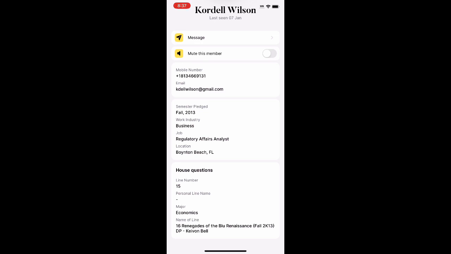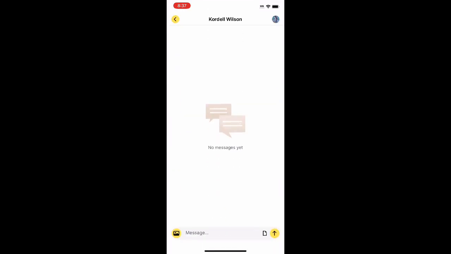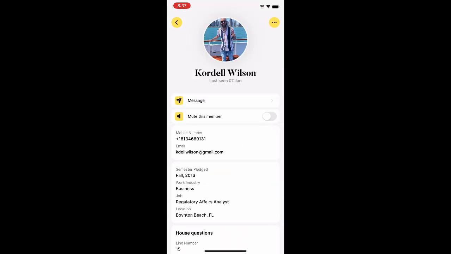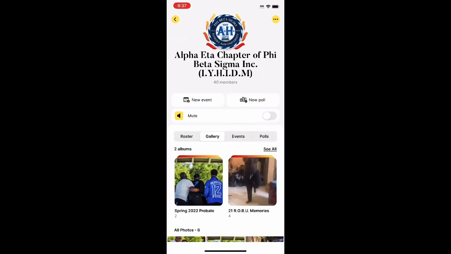And we see that Cordell's a 15, and he elected not to put his line name. But this is essentially how it looks when you pull up a brother's profile. From here, you could send him a direct message from this page, or you could just mute this member if you want to do that as well. So let's go back out to the roster.